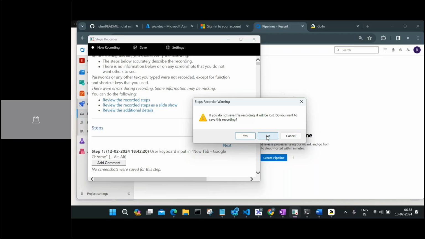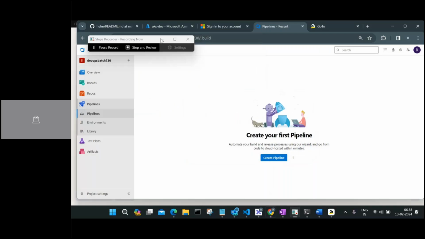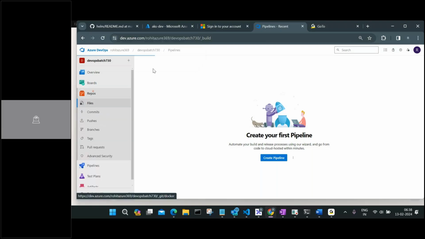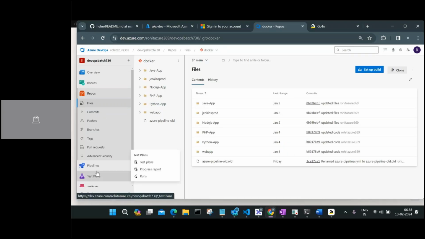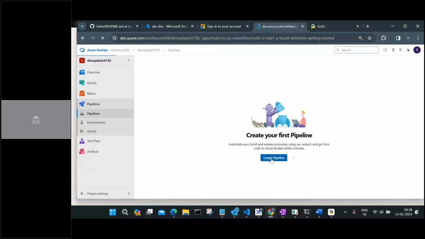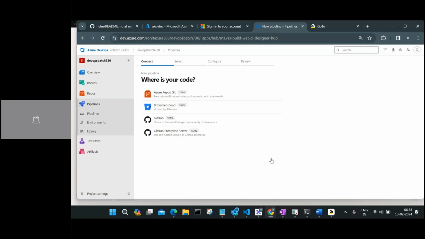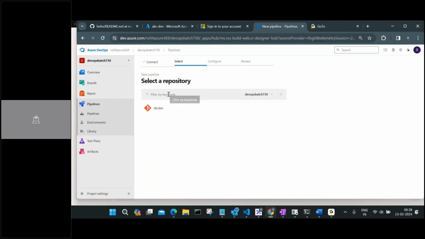Okay, so we are here. We already have a repository here, and under that repository we have this Dockerfile. I've removed the older Dockerfile, whatever we are going to create. Now we are going to create a new pipeline. Let's click on create pipeline. Go ahead and select the Azure repository. I'm just going to recreate that same pipeline here.